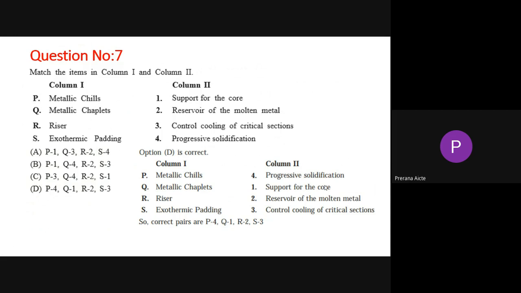Then riser is the reservoir of the molten metal. Because whenever the molten metal solidifies, at that time from the reservoir, that is from the riser only, the metal will come and occupy the excess space. That means wherever solidification has taken place, at that place the metal will be occupying.